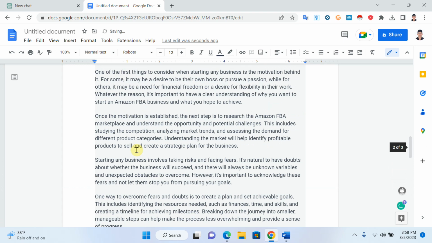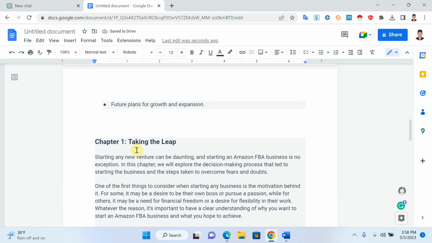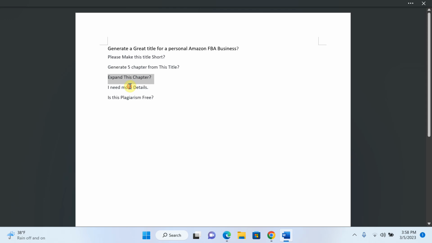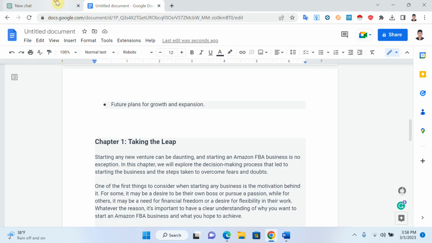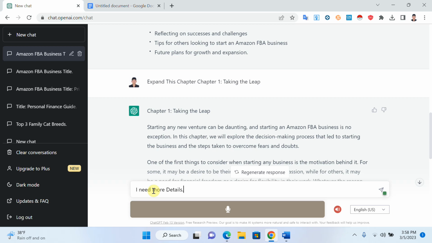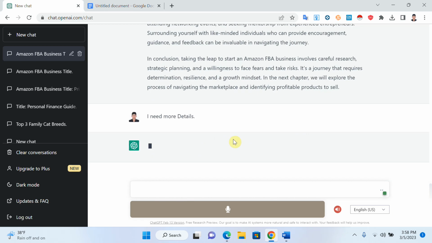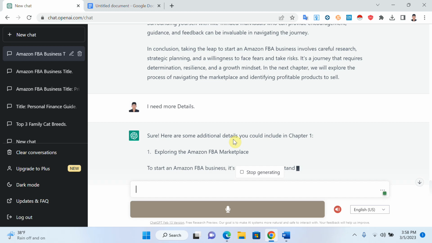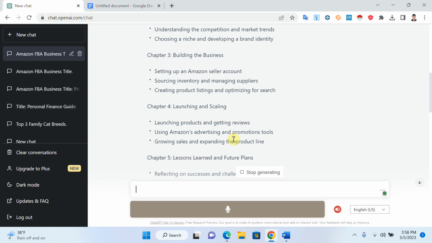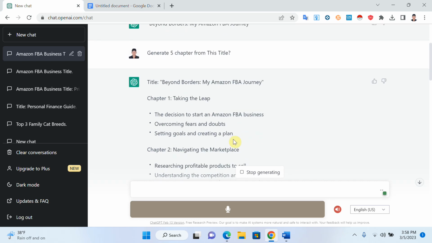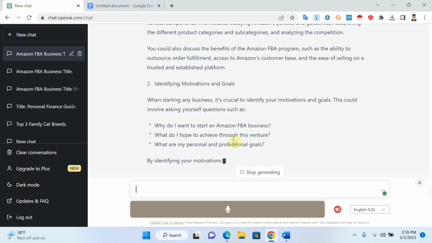If you think that the detail is less and you need more detail, you just write here, I need more details, and ChatGPT will give you more detail about exploring the Amazon FBA market and these things, and will explain each and everything. So this is very useful for you, though for sure you need to change something and put in some effort to give your book a very beautiful and attractive template.